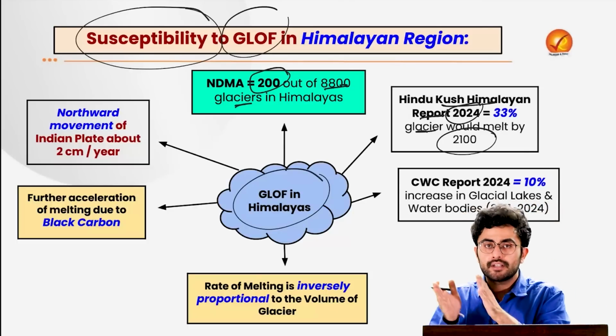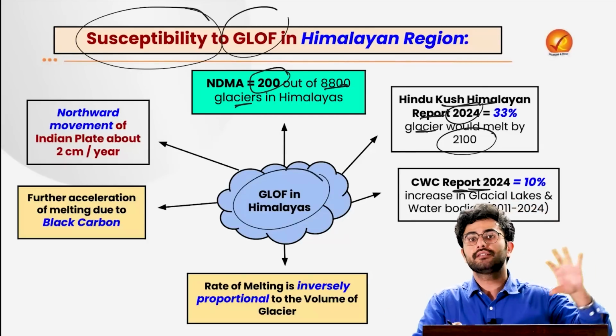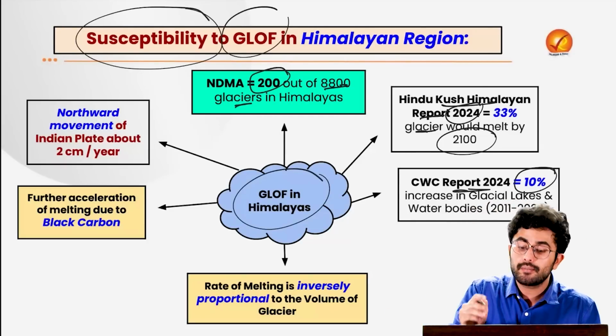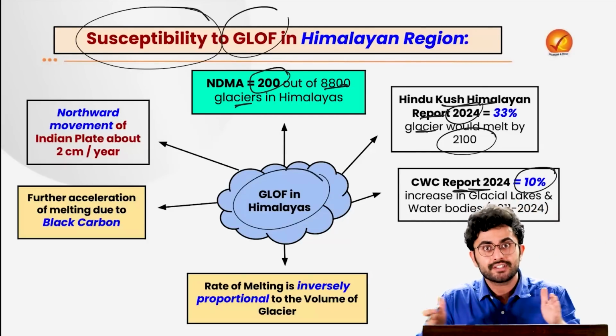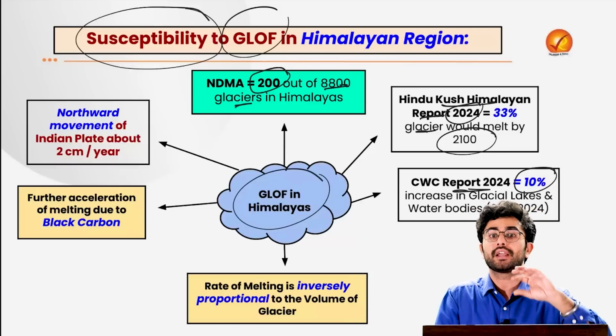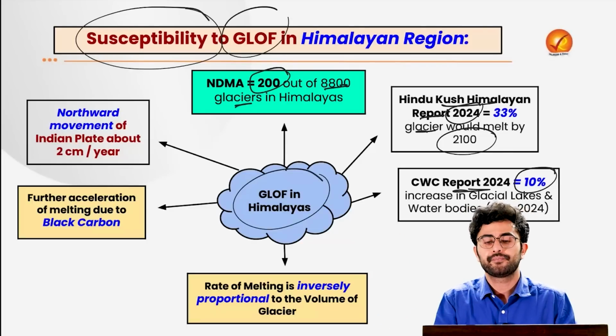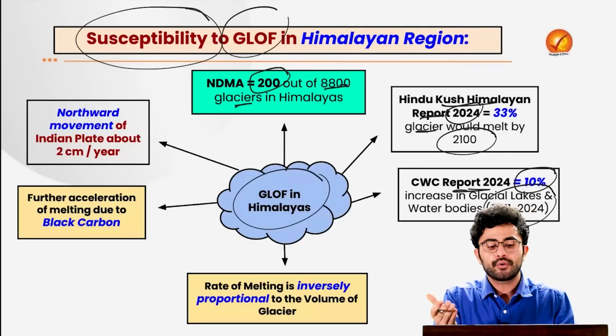Then very recently, there is a report by the Central Water Commission which says that the glacial lakes in these Himalayan regions have increased by 10%. So the glaciers are melting and these glacial lakes are increasing, and any such event of calving, earthquake, cloudburst can lead to such GLOF events at the downstream regions between 2011 and 2024.